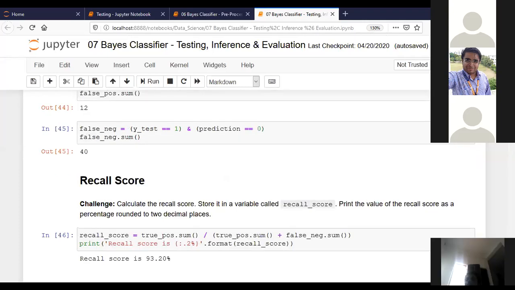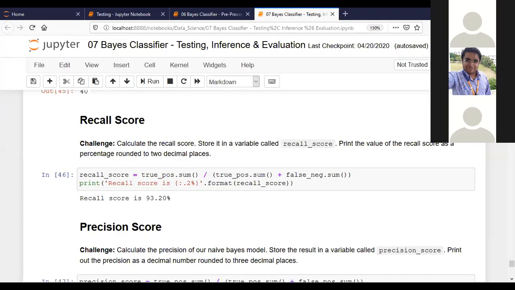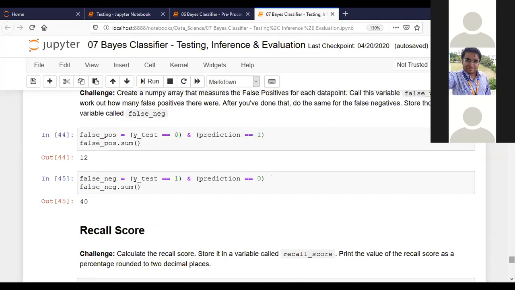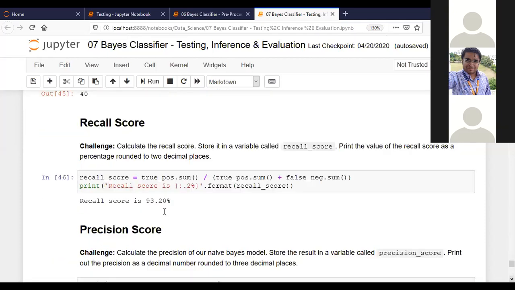To understand whether our system is highly accurate or not, we have to go for some scores. Here we have recall score, precision score, and F1 score. So what is recall? Recall means how many relevant items are selected. The recall score is 93%. It's a very high value because it shows that only 7% of non-relevant data is selected.